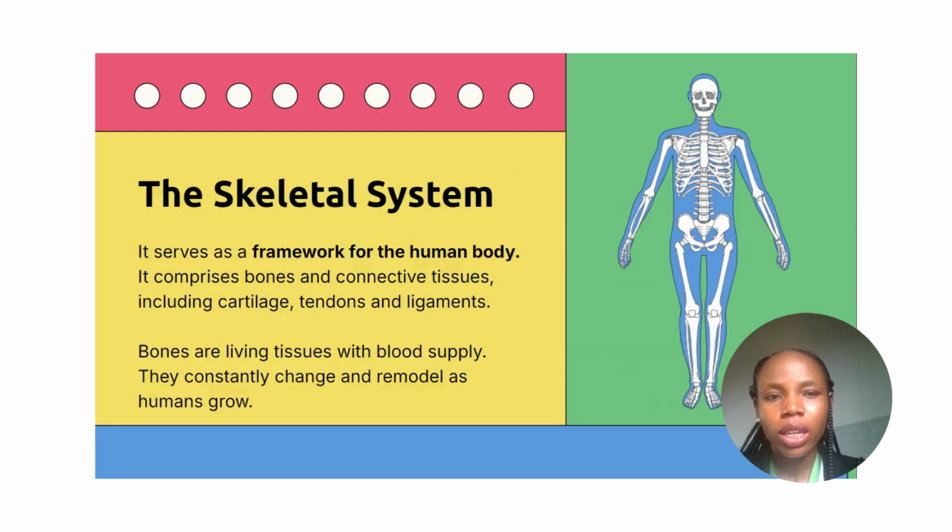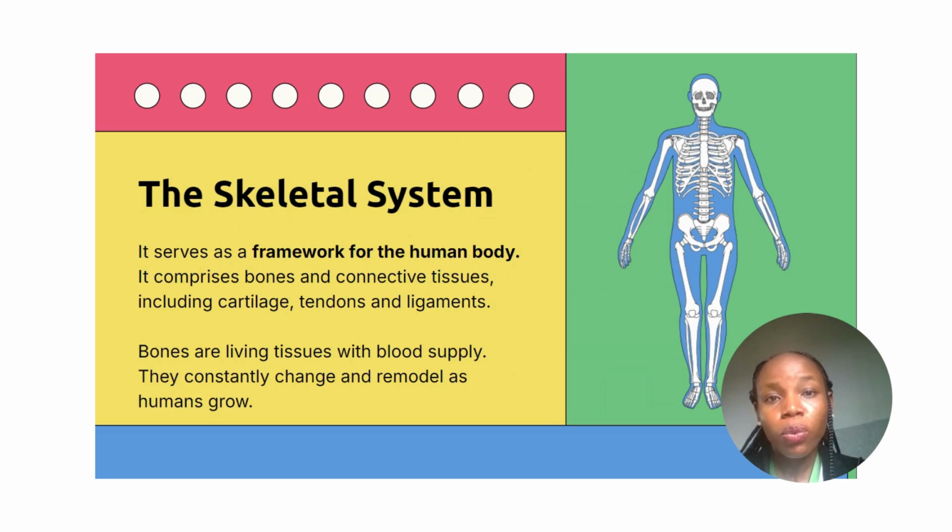Now, let's talk about the skeletal system. As you can see on your screen, the skeletal system is just a bony framework for the human body. It comprises of bones, connective tissues, including cartilages, tendons, and ligaments. Bones are living tissues with blood supply. They constantly change and remodel as humans grow.